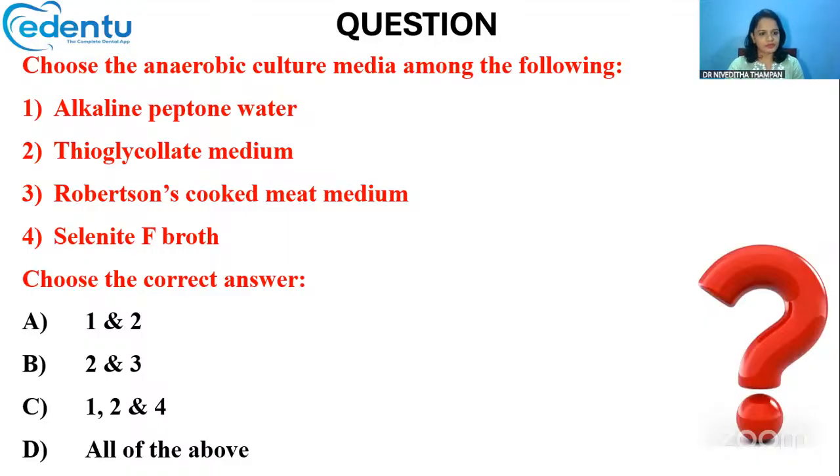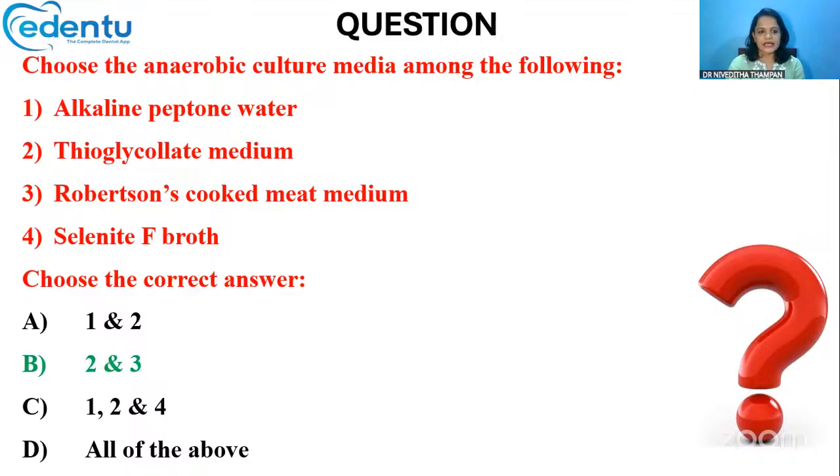Is it alkaline peptone water and thioglycolate medium, or thioglycolate medium and Robertson's cooked meat medium, or alkaline peptone water, thioglycolate medium and Robertson's cooked meat medium, or all four anaerobic culture media? What do you think?